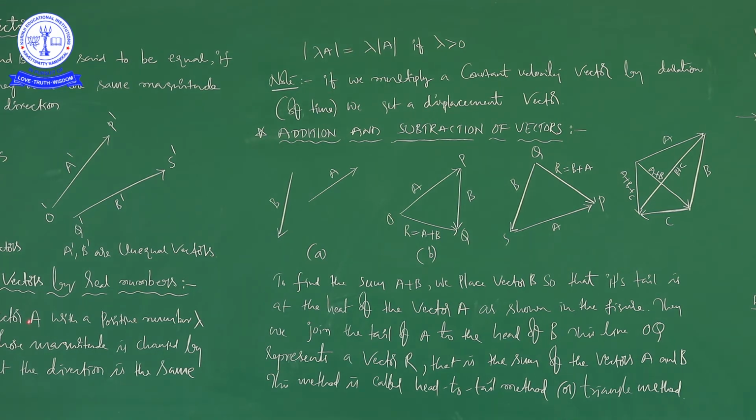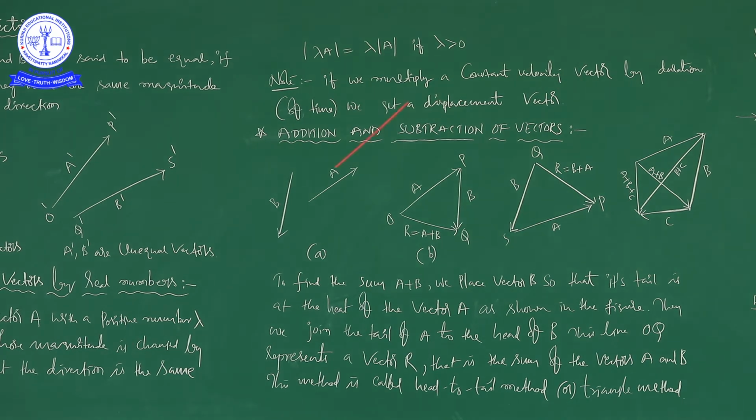Here, how we are multiplying a vector a bar with lambda, similarly here we are multiplying the constant velocity vector with a number, that is time, a scalar quantity. So, finally, we will get a displacement vector. Okay, that is right. Here itself one more point I will tell you. Suppose you are multiplying with a positive number, it is okay, that we already discussed. Suppose if I multiply with minus lambda, like minus 2, minus 3, minus 4, what will happen? You will get a negative vector.